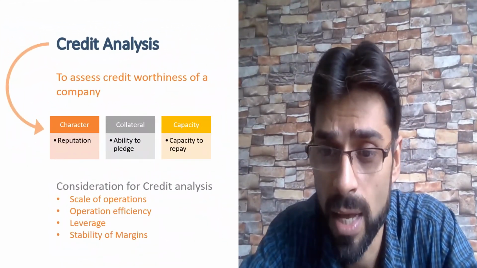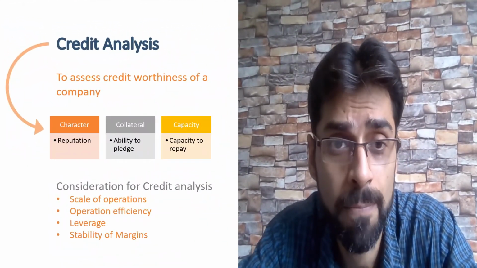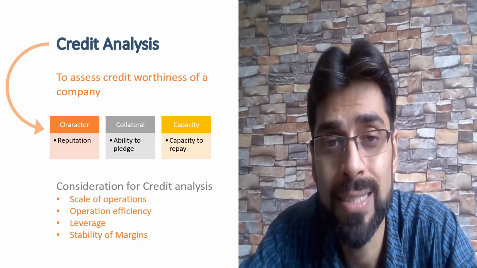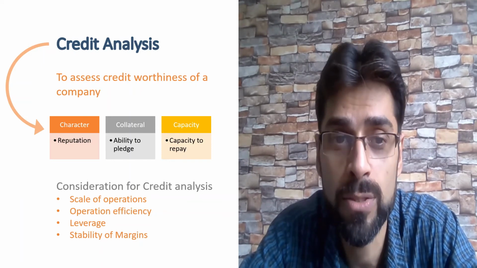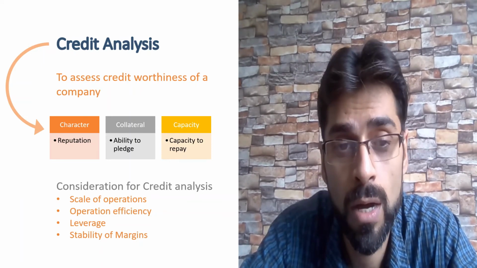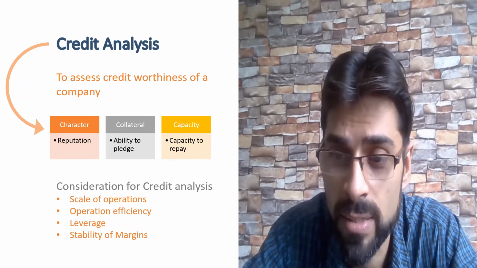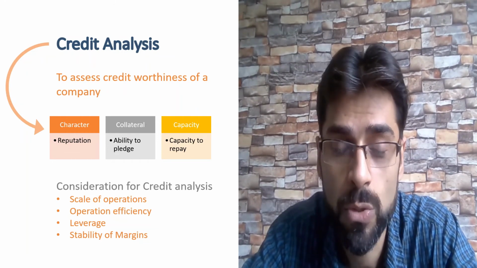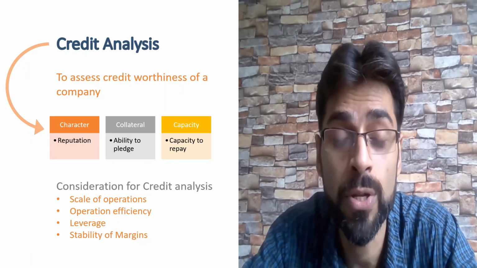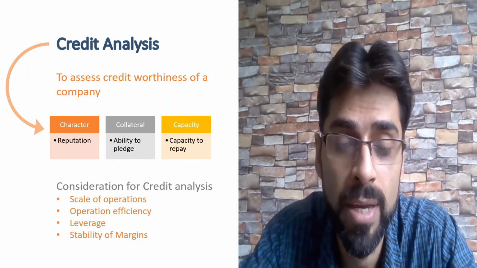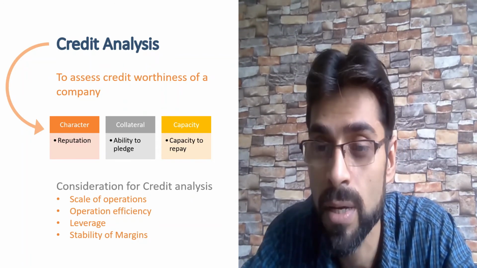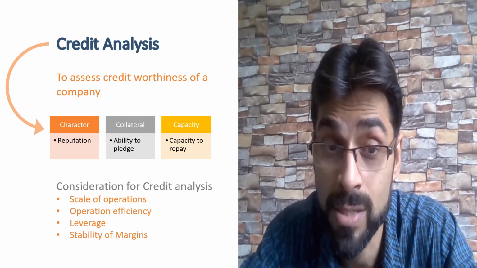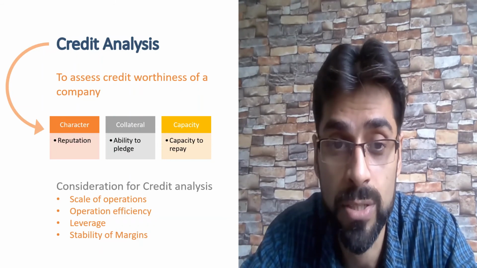The last one for today is credit analysis. This is used to assess the creditworthiness of an organization. The 3 factors of credit analysis are character, collateral and capacity. Character determines the reputation of an organization. I may not be able to compare Tata with some other organization because their reputation is different. They have a past history. So that is one, reputation.